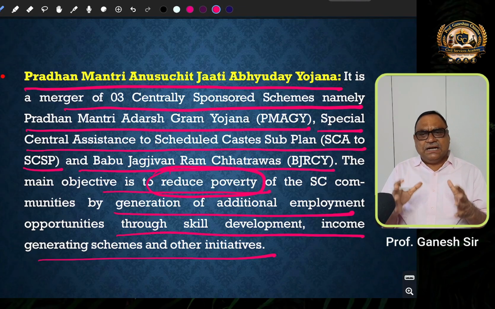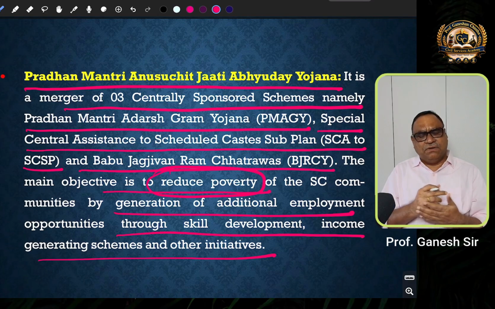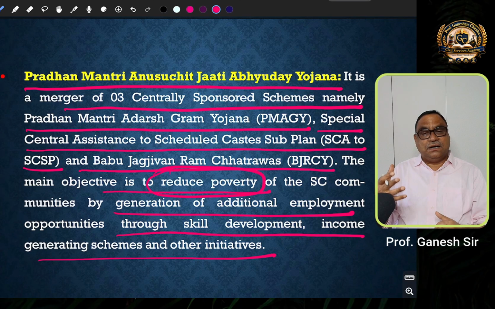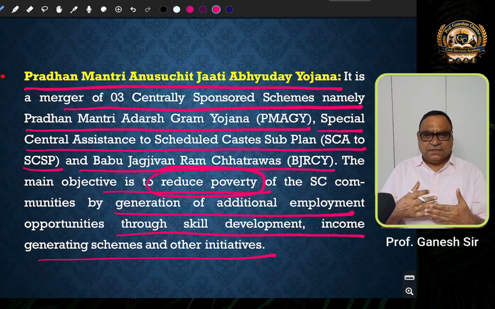And because of that, especially those who have got financial support from the National Scheduled Caste Finance and Development Corporation, they are able to emerge as entrepreneurs. Many scheduled caste youth have established certain startups, small scale industries. So, like that, there is so much of change in the socio-economic status of scheduled castes.